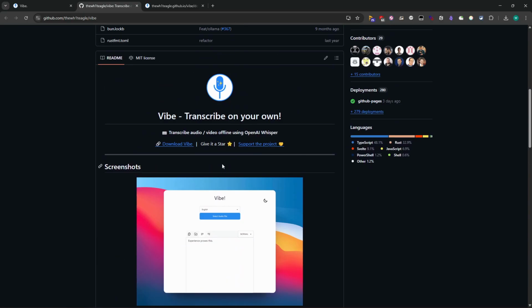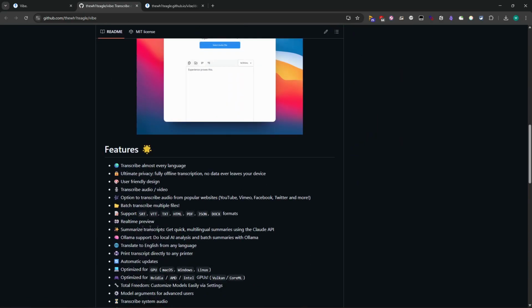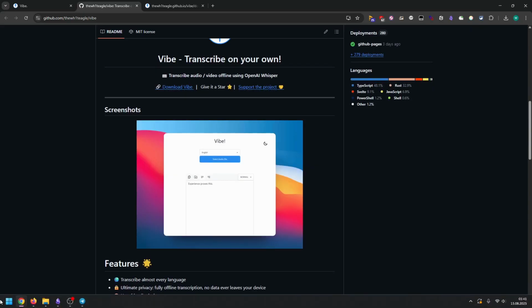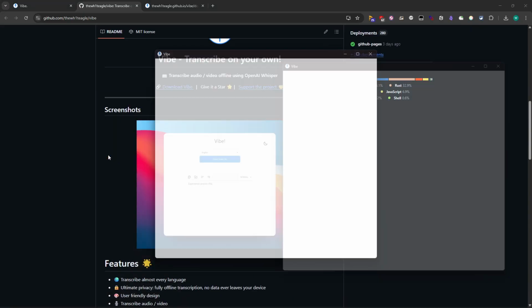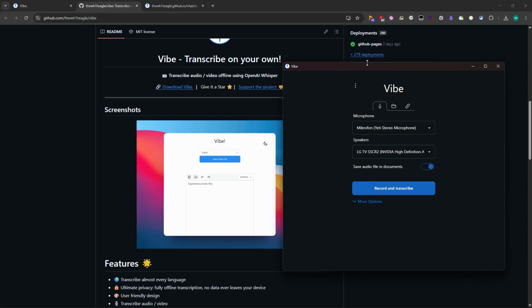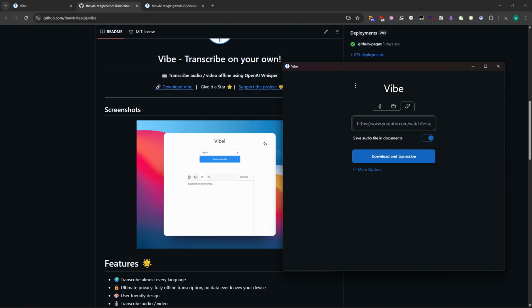So this is the repository. You can download it if you see user-friendly design and other stuff. And now if I go to start and I will just use Vibe, this is how the panel looks like. As you can see, we have three main categories. The first is just microphone and speakers, so I can just record and it will automatically transcribe what I'm saying. The third one is just a link, and probably if you open it up, it downloads YouTube libraries.